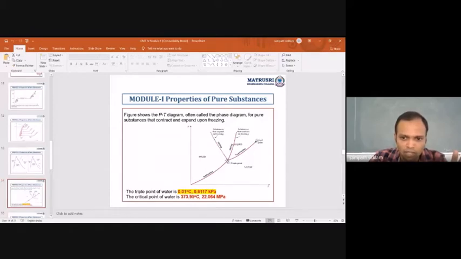There is another case: when your pressure is increasing, then the solid will not be converted directly into vapor state. It will first convert into liquid in between and then into vapor. That is, if you go to 1 atmospheric pressure or above, at 1 atmospheric pressure any solid which is present converts into liquid and then into vapor.